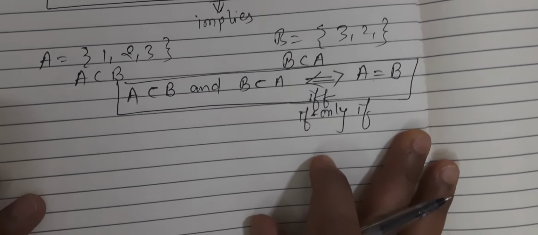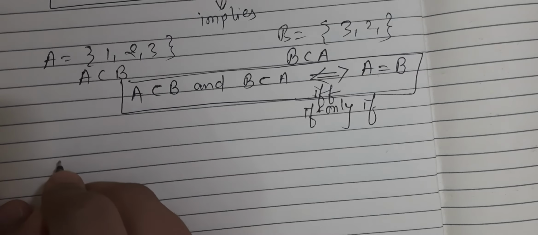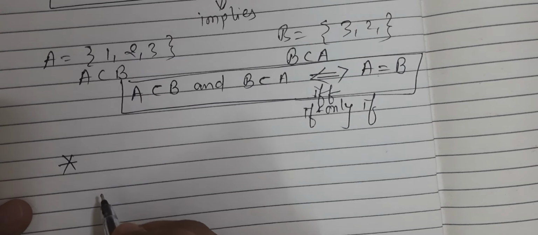Now, two main things we have to keep in our mind. The first thing is every set is a subset of itself. It means if A is a set, then A is a subset of A. Okay.